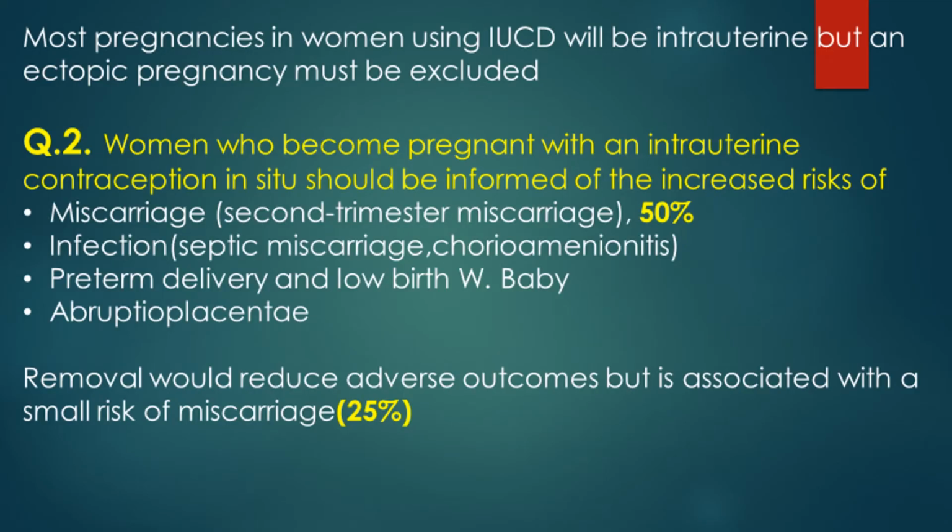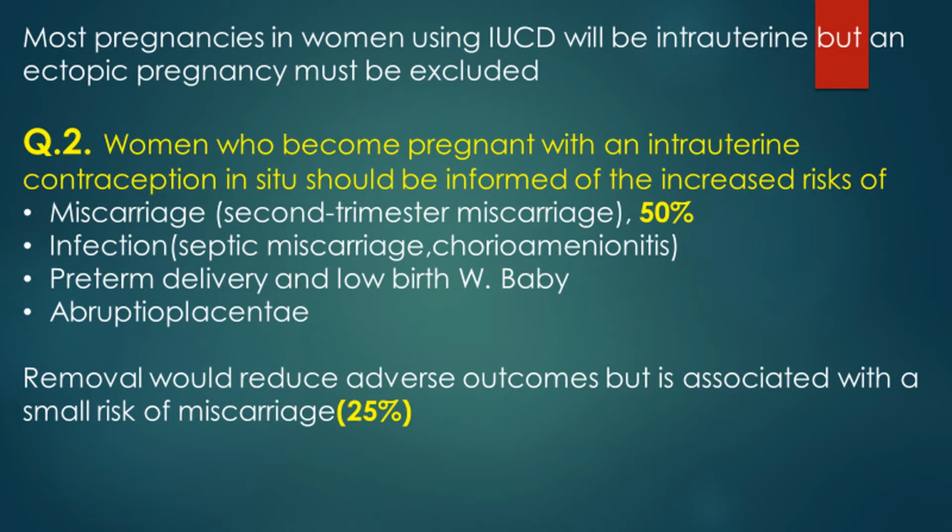Most of the pregnancies take place intrauterine with the IUCD, but some of them are ectopic. And for this reason, it is necessary in a patient who has a pregnancy with the device to exclude ectopic pregnancy. Question 2. Complications. If the device is still inside with the pregnancy, what do we expect?